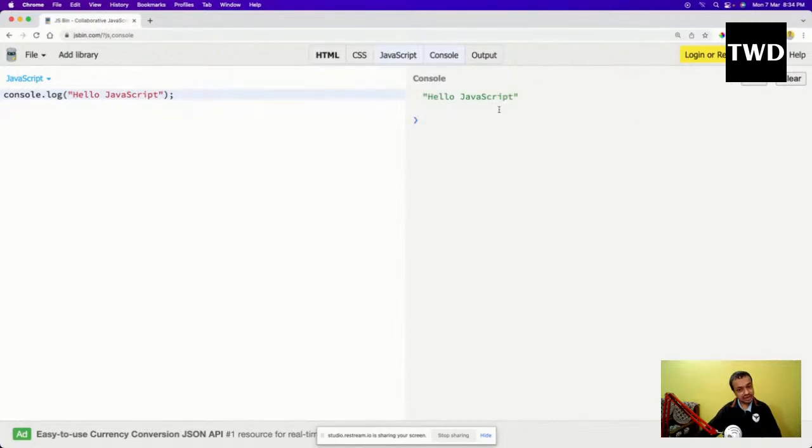So this is how I run it, and it will show me in the console "Hello JavaScript". Okay, so that is there, and let's not go much into hello and console and all. So that is how we'll do the console data now.